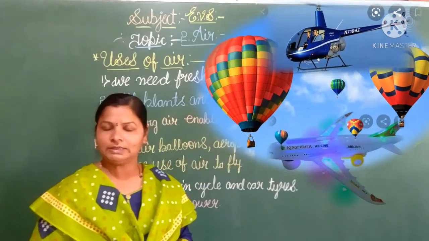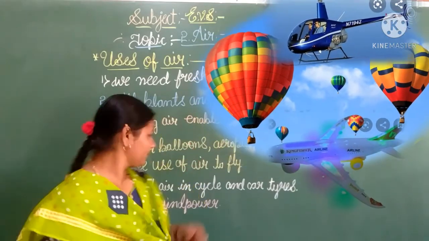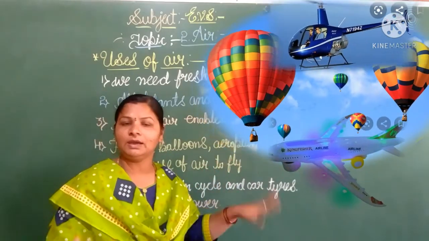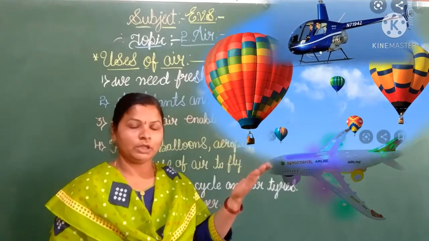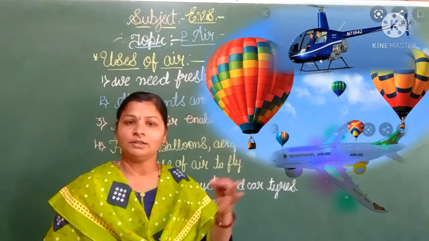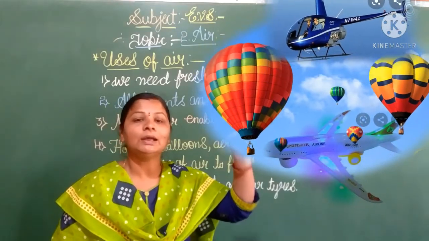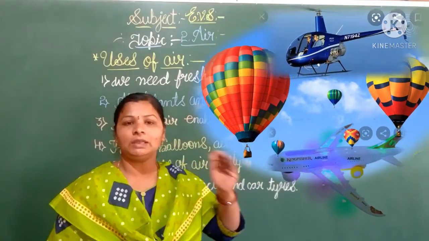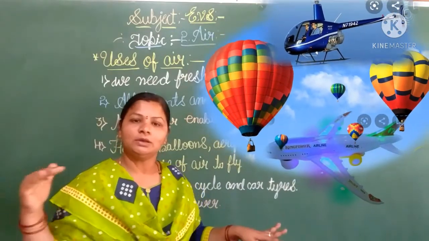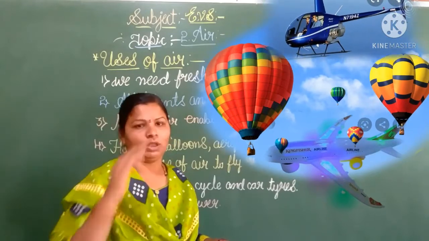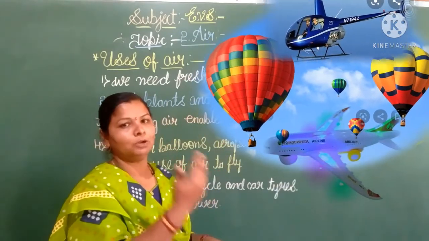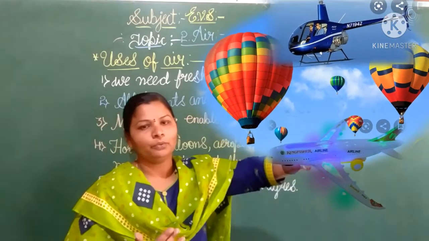It means they need the air. So air helps to fly in the sky. Balloons, aeroplanes and helicopters want to fly in the sky, so air is very essential. When the air is blowing or moving, then the helicopters, aeroplanes and balloons move forward very easily, children.